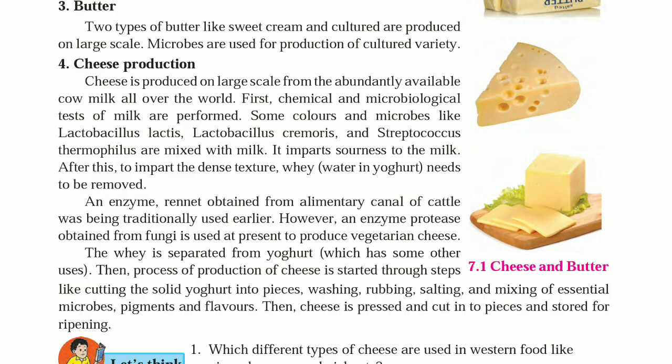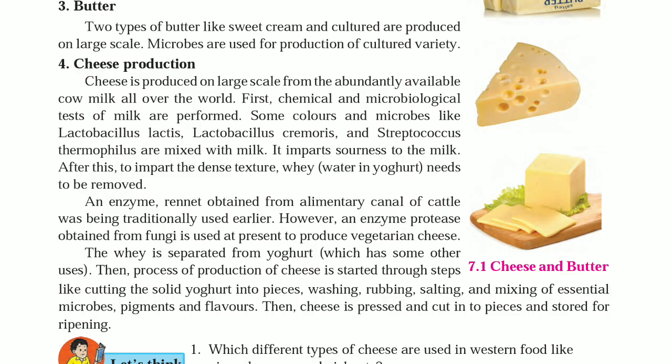Enzyme, a substance produced by a living organism which acts as a catalyst to bring about specific biochemical reaction. Enzymes are proteins that speed up the rate of chemical reaction, means catalyst in living organisms. An enzyme rennet obtained from the alimentary canal of cattle was traditionally used.